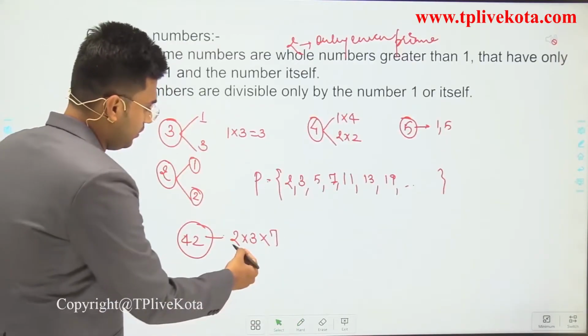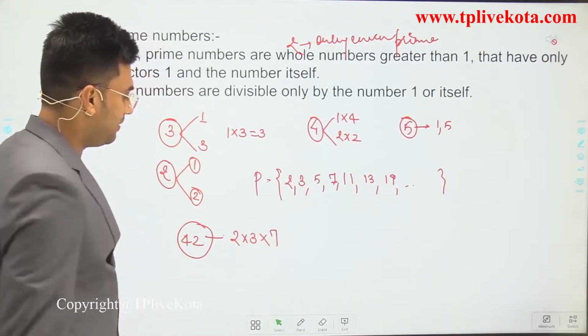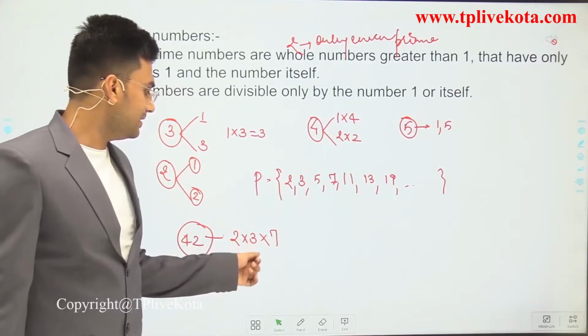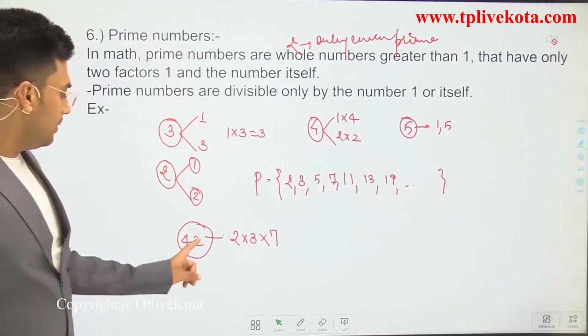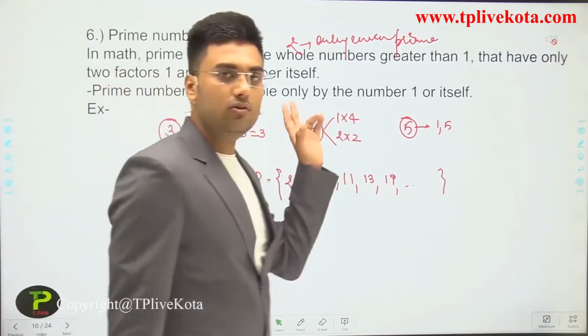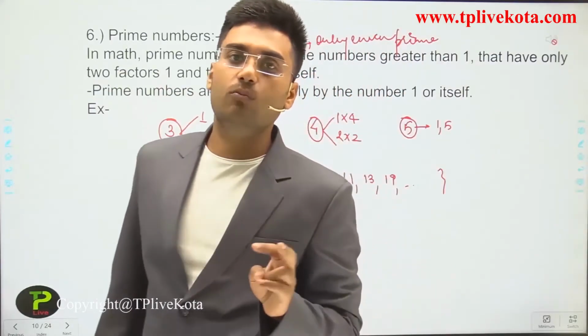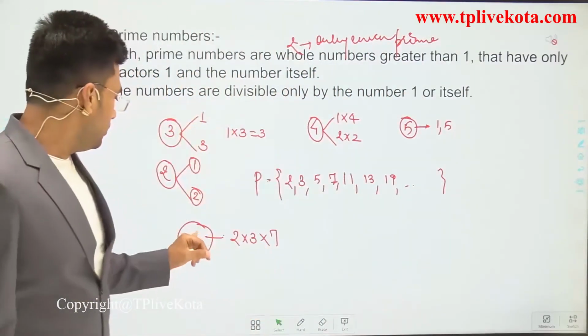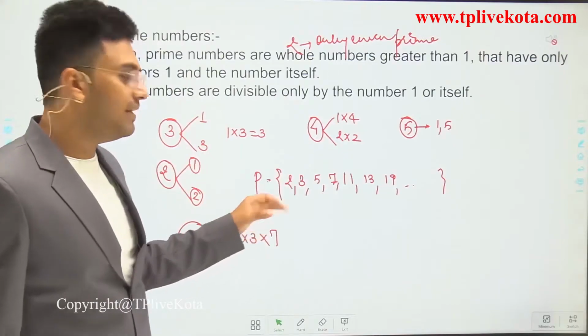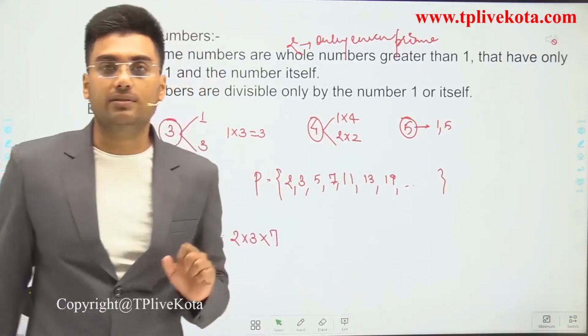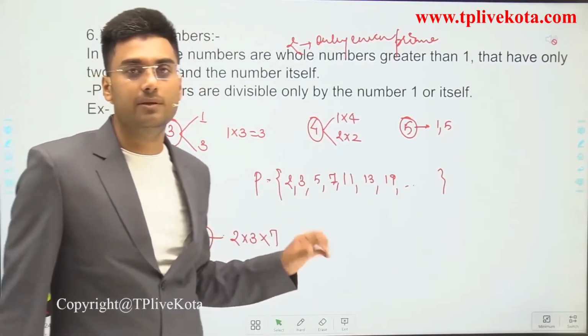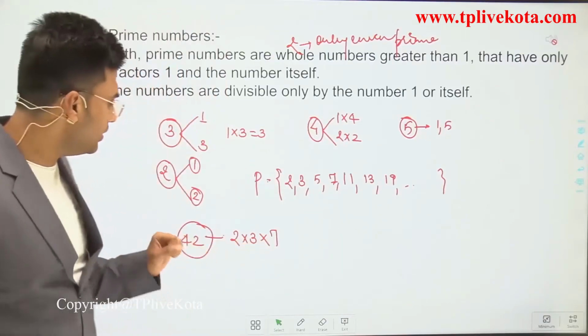That means 2 multiplied by 3 multiplied by 7. 2 times 3 is 6, 6 times 7 is 42. According to the definition, 42 is not a prime number because it has more than two factors, 2, 3, 7 and 1. It has 4 factors, or 4 divisors. So it is not a prime.